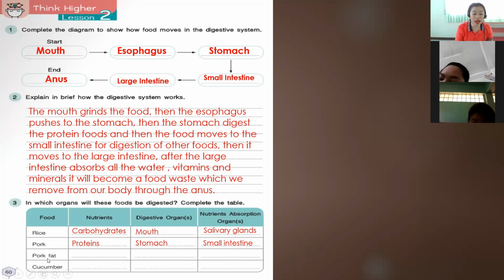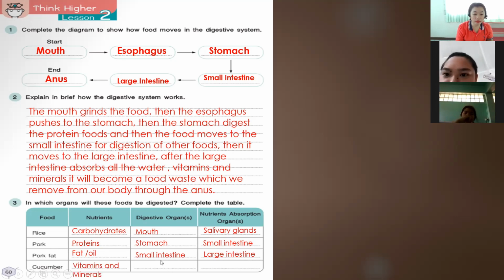Okay, pork fat. Pork fat, we get fat or oil. The digestive organ is the small intestine. The nutrients absorption organ is the large intestine. We have cucumber, we get vitamins and minerals. The digestive organs are the large intestine, and the large intestine is for nutrients absorption.